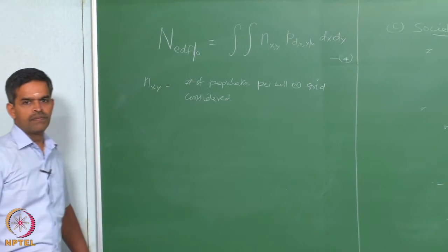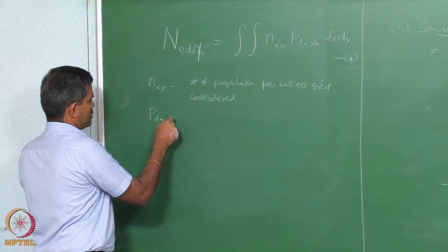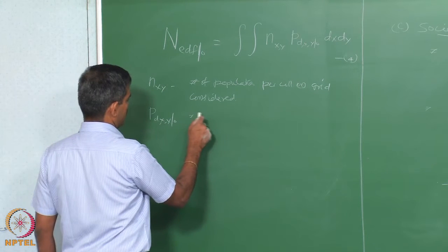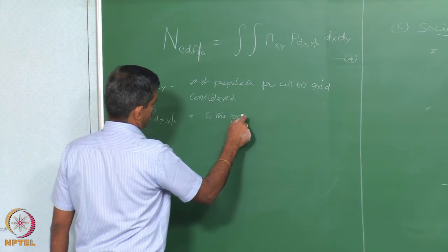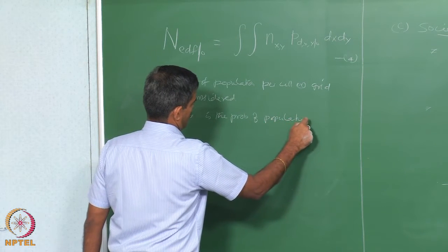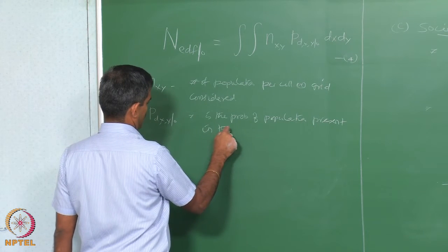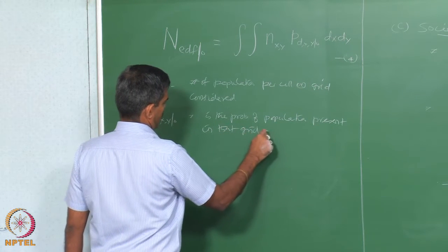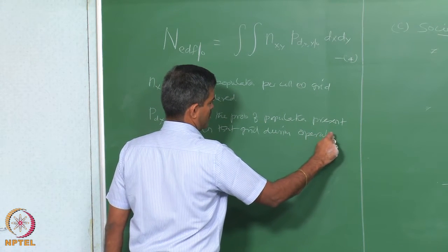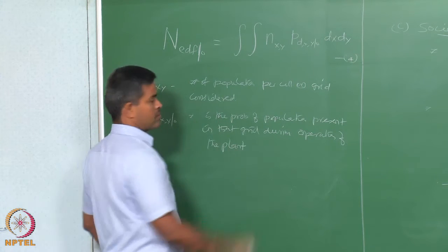For the analysis, P(x,y given O) is the probability of population present in that grid during operations. Okay.